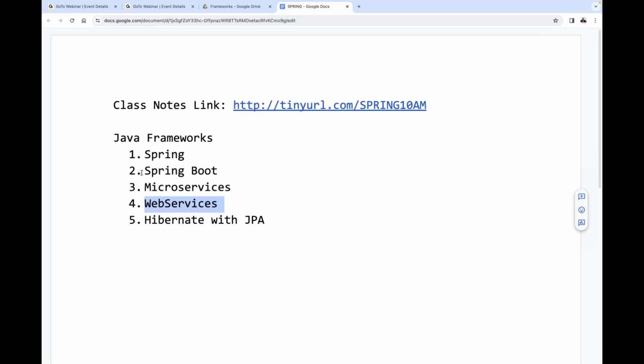See, from Spring Boot onwards, all the topics are dependent topics for us. Right from the Spring framework onwards, one topic is dependent on another topic. On the basis of the dependencies only, I have to take the classes. So I will plan for it. No need to think too much about it.